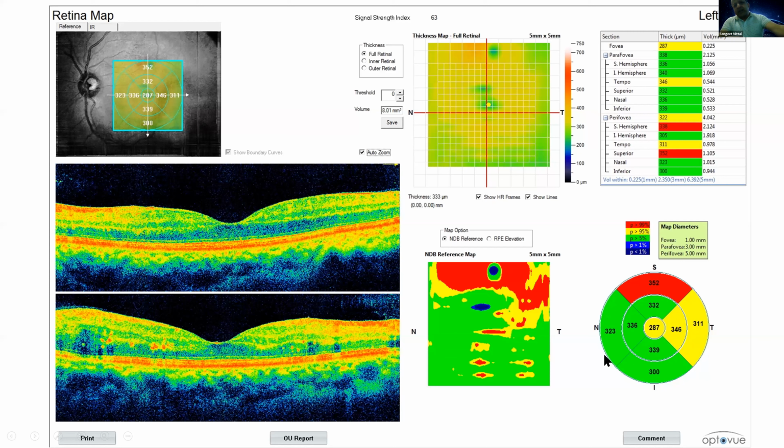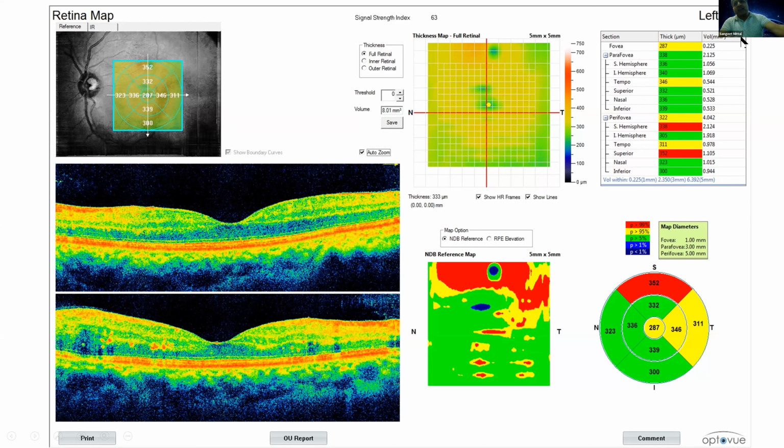So this gives you an idea of what the thickness of the retina is in a particular area of the retina. And this thickness you have to correlate with this circle here in the fundus image. This will give you an idea that this part of the retina is thick, and this part of the retina is thick, and I have to treat that.